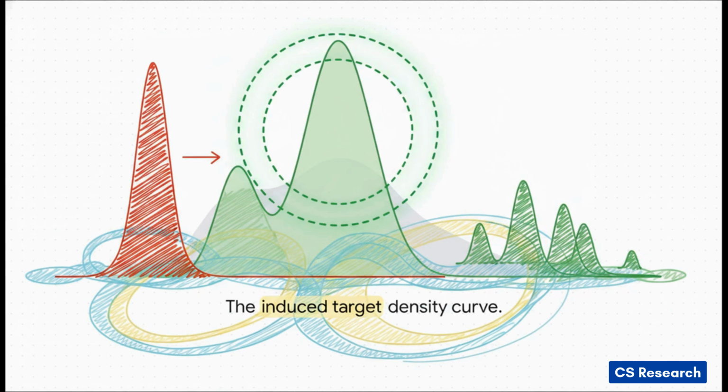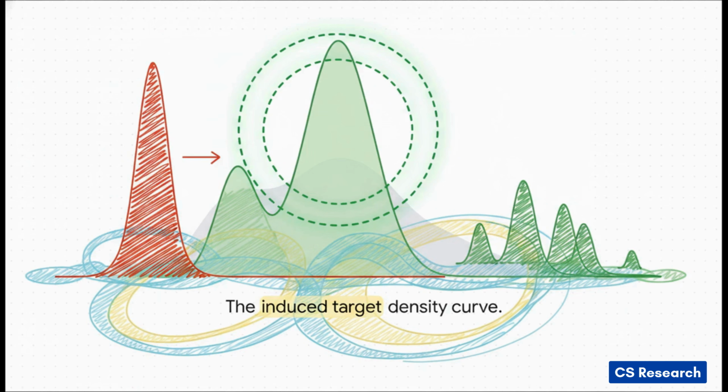And here is the direct result of those spreading gradients, the induced target density curve. Notice the stark contrast we're looking at here. That sharp red spike, that represents standard one-hot SFT. It's a single, infinitely thin, completely rigid target. But a more intelligent training setup induces a much broader density curve, like the green one you see right here. It still places a high probability on the correct answer, sure, but it gracefully slopes down to give partial credit to other highly plausible alternative words.